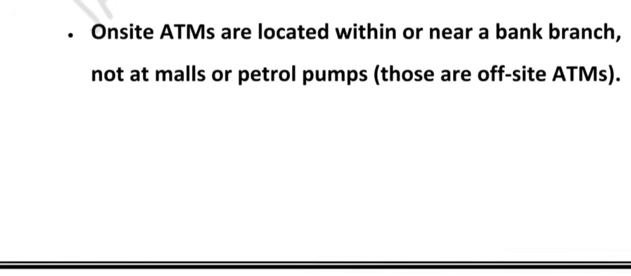And I told you that on-site ATM means they are at the bank branches, and off-site ATMs are in public places like mall or petrol pump. So friend, remember this, whenever you see SFMS, just think of it as India's SWIFT, Society for Worldwide Interbank Financial Telecommunication. It is used for secure bank messaging, and don't get confused between on-site and off-site ATM.